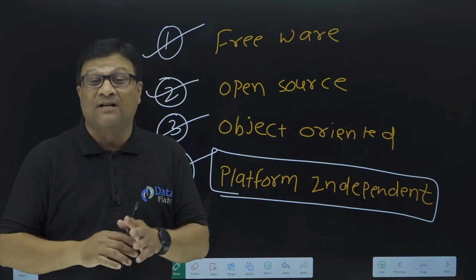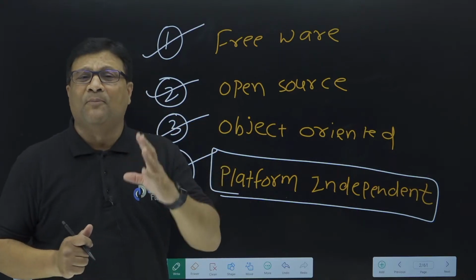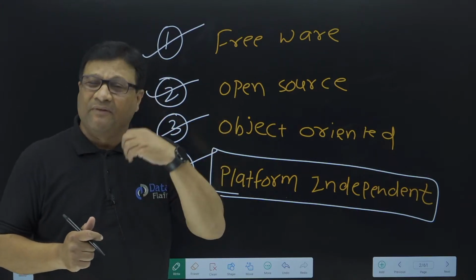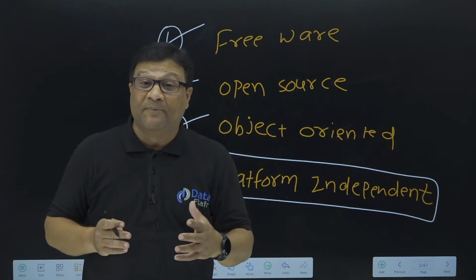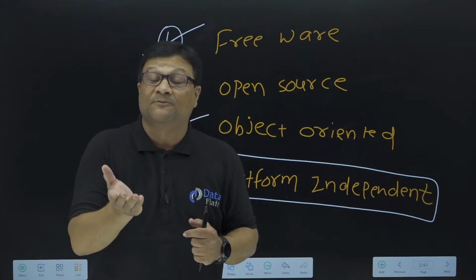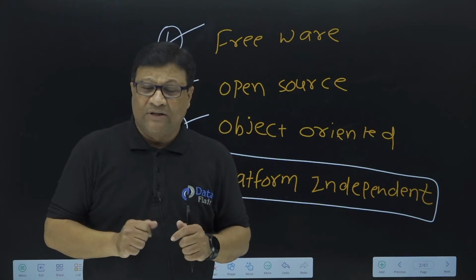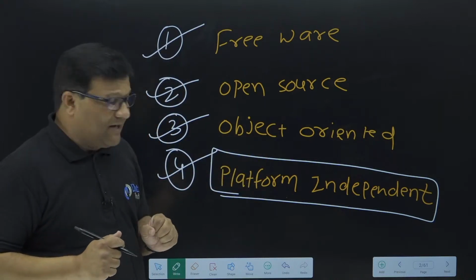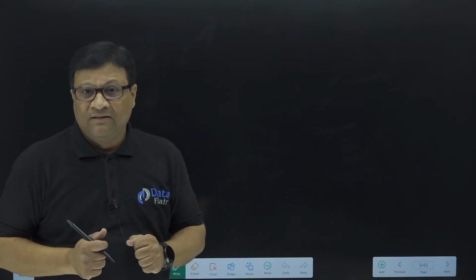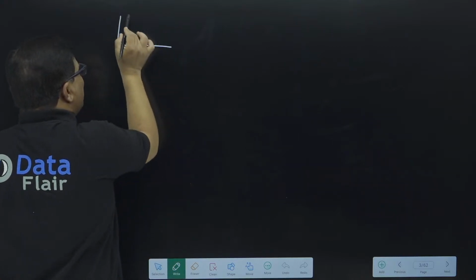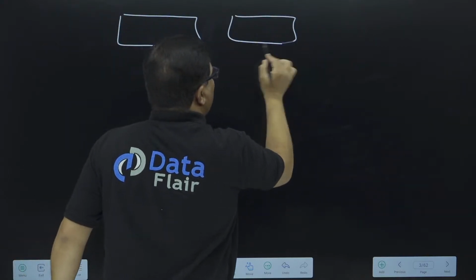So please be focused, because it's a most important question in the topmost MNCs, in any company. If you are appearing in a Java interview, definitely they will ask you why Java is a platform independent language, and why C and C++ are called platform dependent languages. Before moving to the Java platform independency concept, let me show you why languages like C, C++, Visual Basic are called platform dependent, and what exactly the meaning of platform independency is. That is the most important thing you must know.